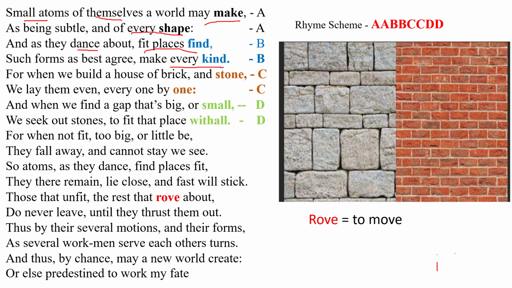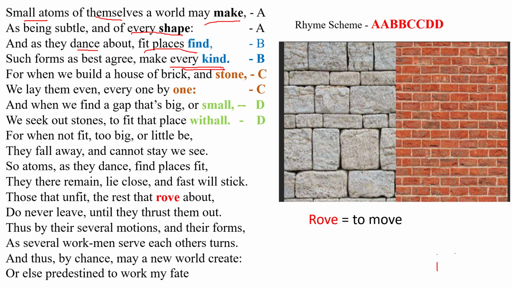Fourth line: Such forms as best agree make every kind. Here, when atoms join together in suitable ways, as the poet says in the third line, when they find a suitable place, they join together, and they form different kinds of objects and living beings. Every kind means living or non-living things, objects.